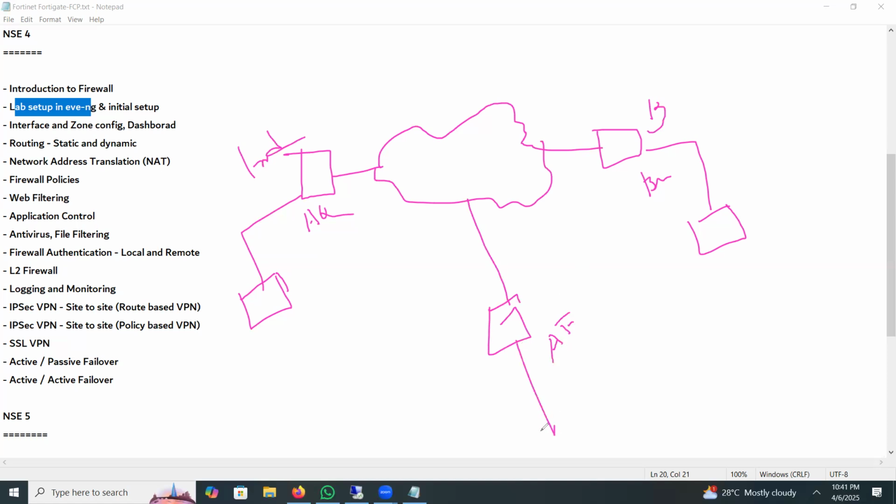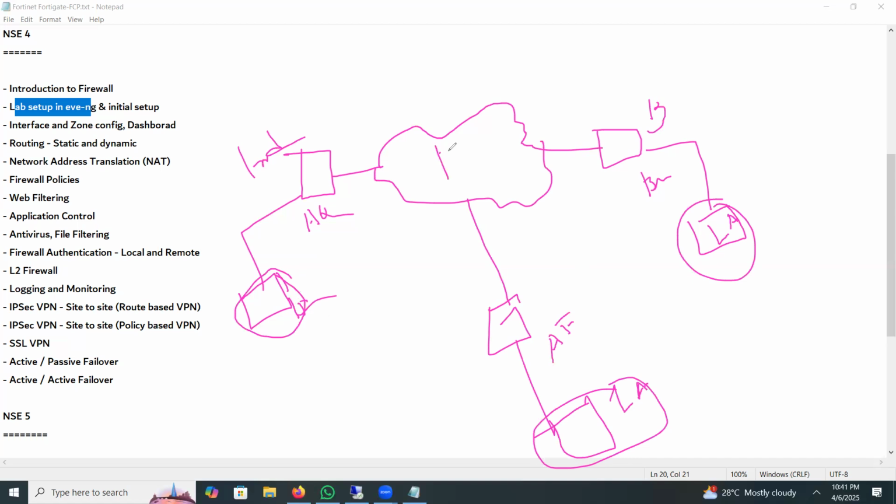So this is the LAN. Here is the LAN. This is also a LAN, and this is also a LAN. We need to communicate between each LAN in a secure way. But this is a public network, right? On a public network, we can't communicate securely because there are many hackers. So your data, your confidential trusted data will be exposed.